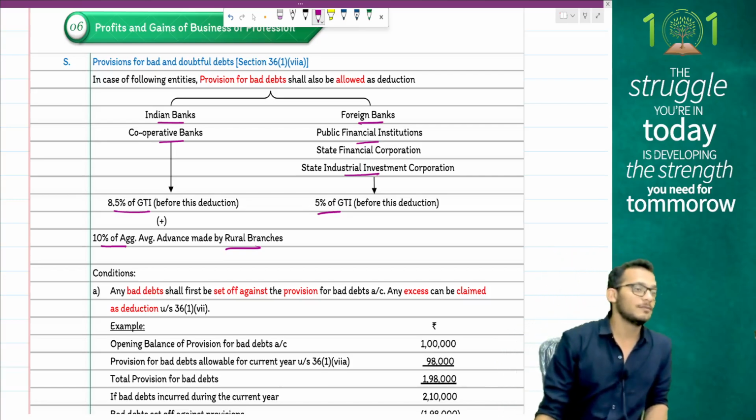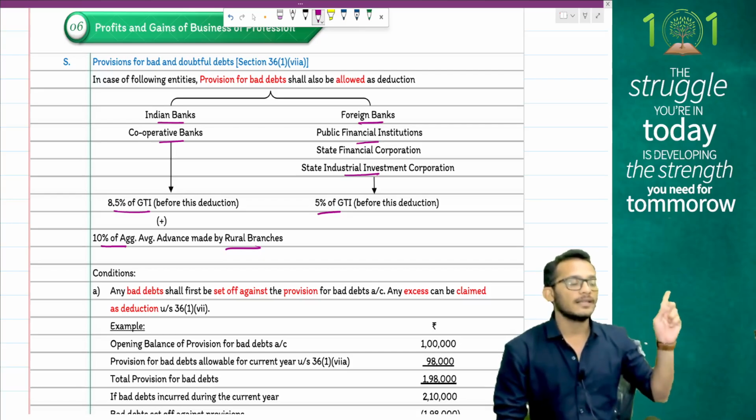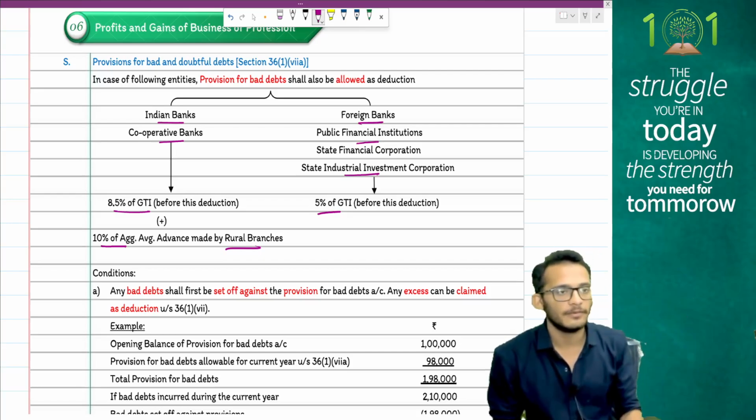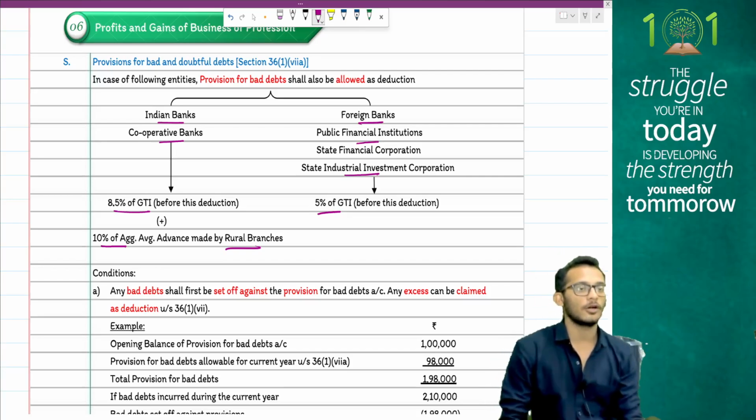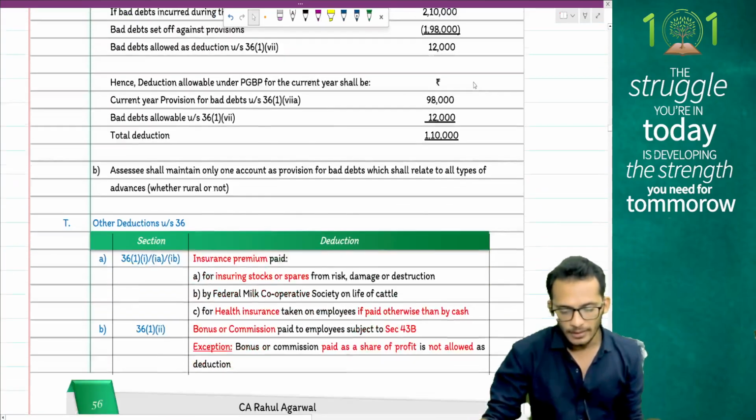When you have any bad debts, you will not be able to claim the bad debts as a deduction before it is set off against provisions. So first knock off against provision. If you still have bad debts, that you can claim as deduction.